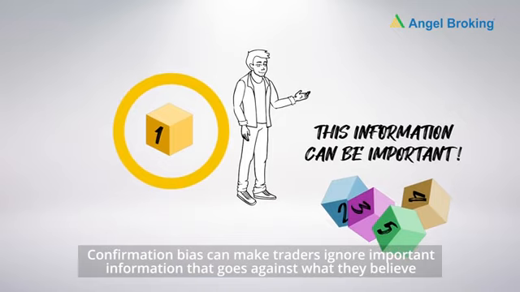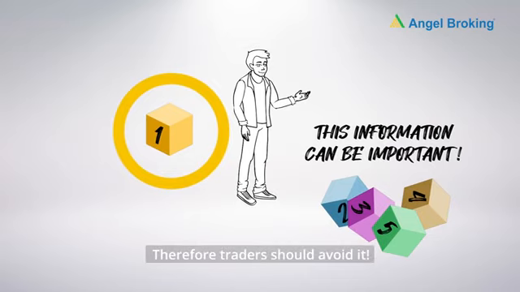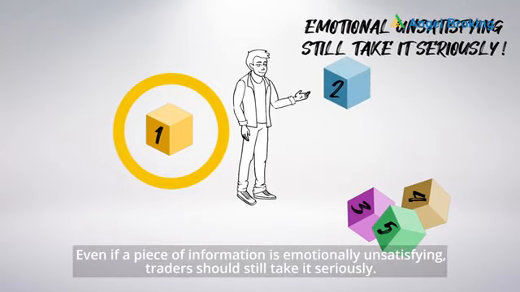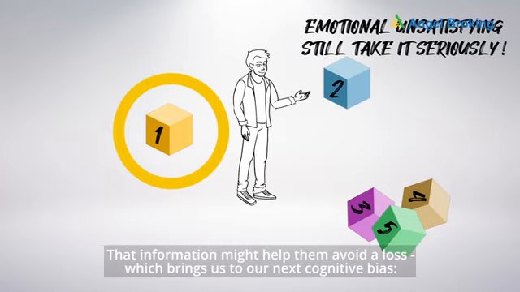Confirmation bias can make traders ignore important information that goes against what they believe. Therefore, traders should avoid it. Even if a piece of information is emotionally unsatisfying, traders should still take it seriously. That information might help them avoid a loss. Which brings us to our next cognitive bias.